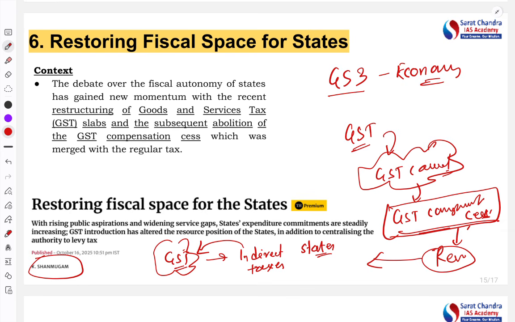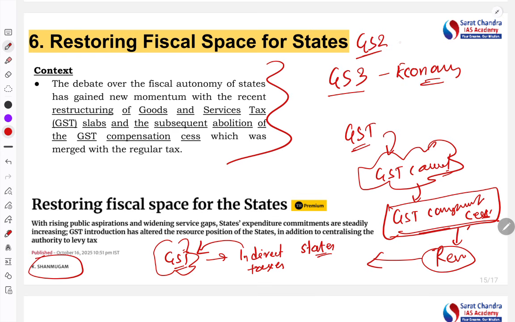However, now the states are saying that the center has abolished it, so states will not be able to get that compensation now. So that is the major issue for the states. Okay, so this is the context. In this article, different issues between the center and state, especially from the financial and taxation aspect, have been discussed. This is also important in GS2.